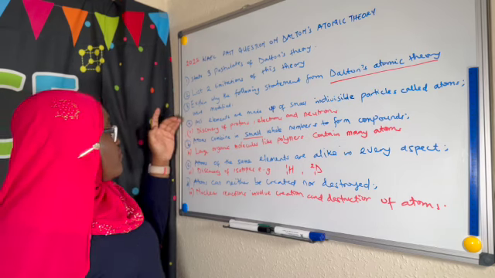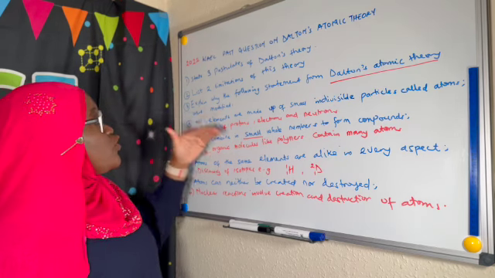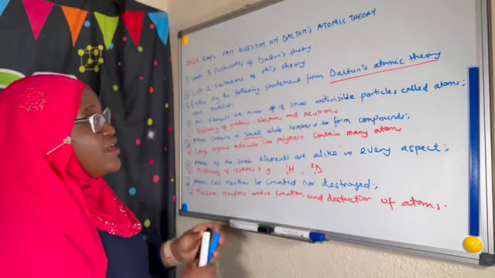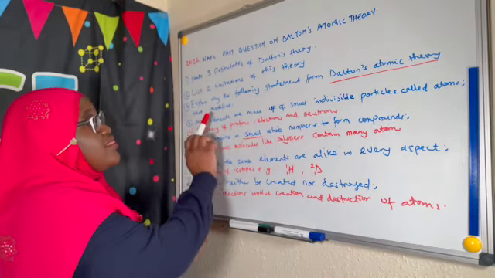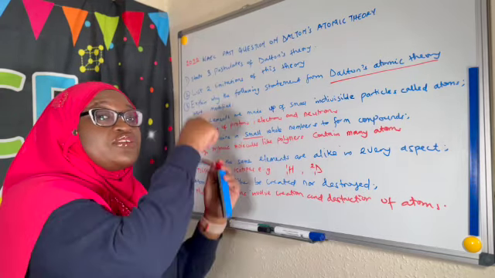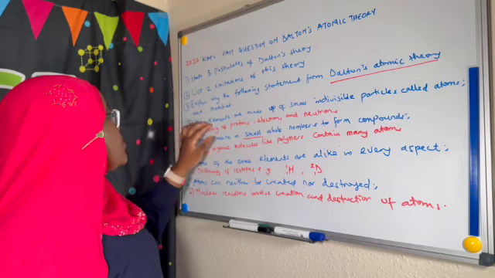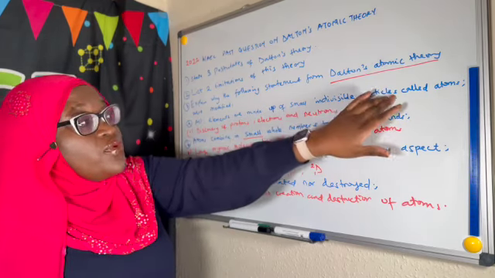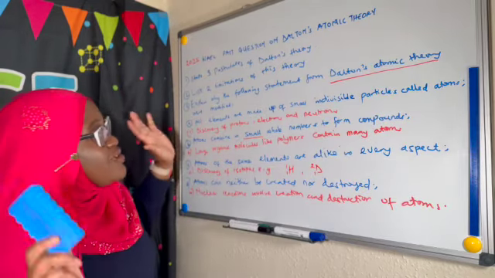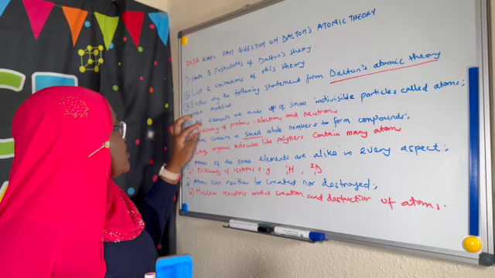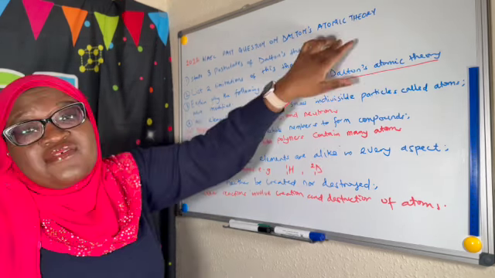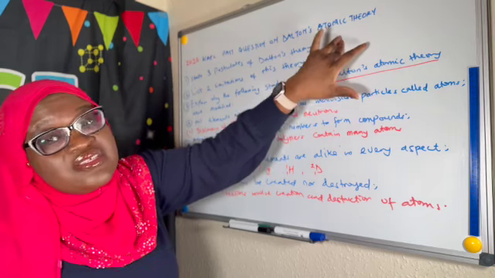So it gave 4 statements and it's asking you to explain why the following Dalton's atomic theory statements were modified. So invariably what that tells you is that the statements that were given to you are actually part of the atomic theory. I've written the statements that were given in the question in blue and the modifications in red. So let's even say you don't know any Dalton atomic theory. All you need is to paraphrase these 4 that have been given to you, and you already have 4 postulates of Dalton's atomic theory.